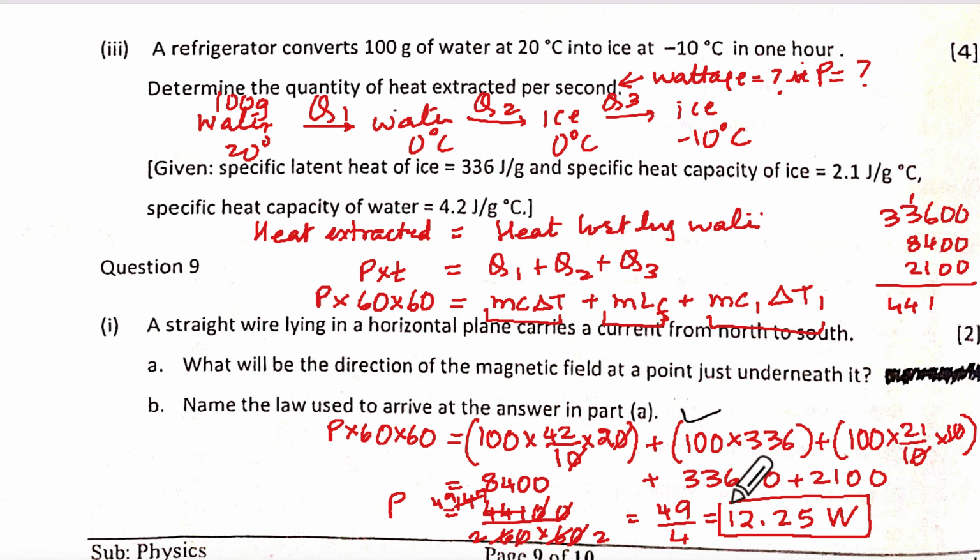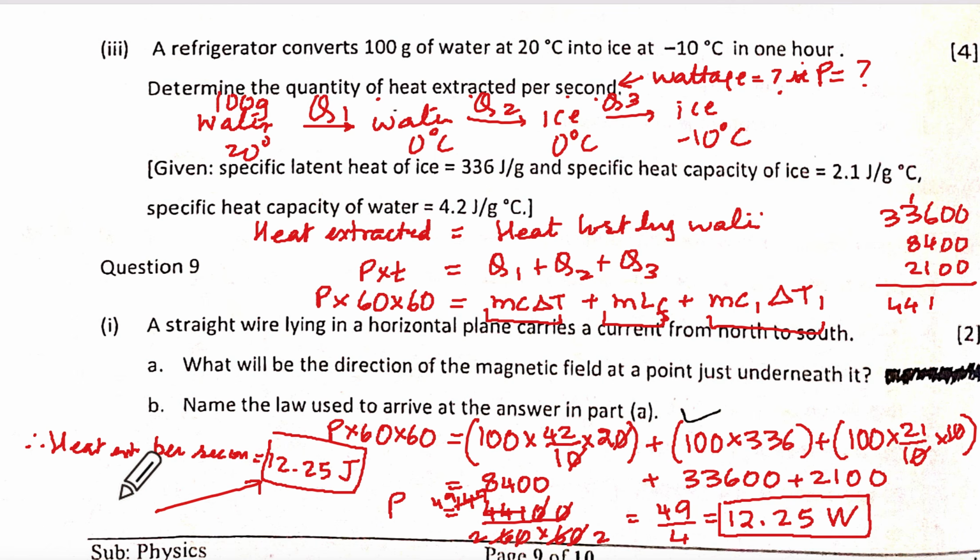Okay, but they are asking you heat extracted per second. So how should you say? Therefore heat extracted per second is equal to 12.25 joules. Did you understand where that trap was there, for cutting your 1 mark? Yes, ma'am. All right, just make sure that you are being careful.